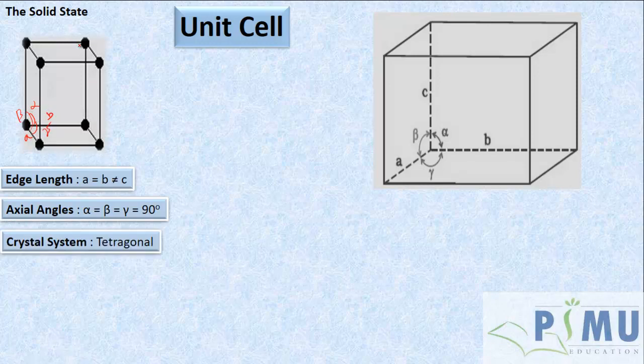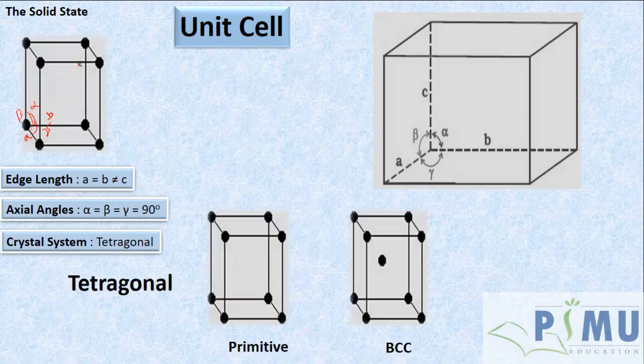Then that unit cell is called tetragonal. In tetragonal, only 2 types of unit cells are possible. The one is primitive, the other one is body centered. Examples for this are calcium sulfate and tin oxide.